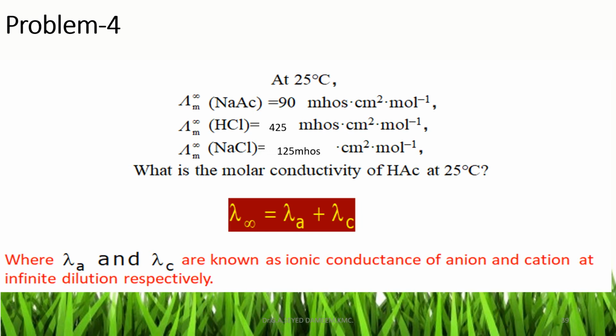This slide shows a problem related to the application of Kohlrausch's law. Here the weak electrolyte is acetic acid, and the lambda infinity values of sodium acetate, HCl and NaCl are given. The question is, what is the molar conductivity of acetic acid at 25 degrees centigrade? By substituting these values, lambda 0 of acetic acid is equal to lambda 0 of sodium acetate plus lambda 0 of HCl minus lambda 0 of NaCl. That is, adding 90 and 425, and from this subtracting 125, we get the lambda 0 of acetic acid, which is given in the next slide.